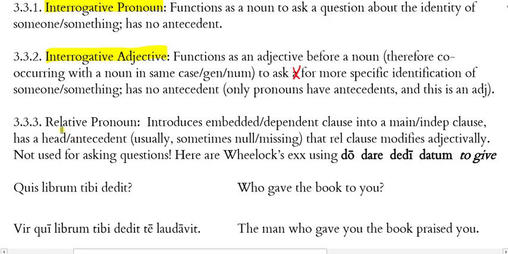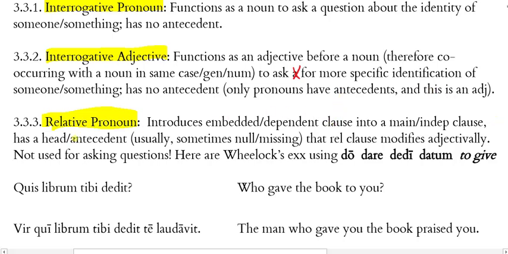Third, relative pronouns, they do something rather different than the interrogative pronoun and adjectives do. These introduce an embedded or dependent clause into a main or an independent clause. So I'm going to always have two clauses when I have a relative pronoun. I'll have the main clause, and then the relative pronoun will introduce a subordinate dependent relative clause that's tucked away inside of it. So there's going to be two verbs, two subjects, two objects if they have objects, and that sort of thing. All right?